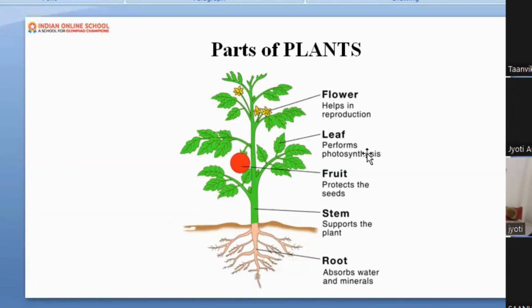Yes, let me recall for you. Flower helps in producing fruit. Leaves, the kitchen of the plant, make food for the whole plant. Fruit, very delicious, has a seed inside. Stem is a path which transports water and minerals from the soil. Here is the root, what is the work of the root? Can you see this hairy root? So it absorbs water and minerals, and gives them to other parts of the plant. It is required. I hope you understood about the parts of the plant.